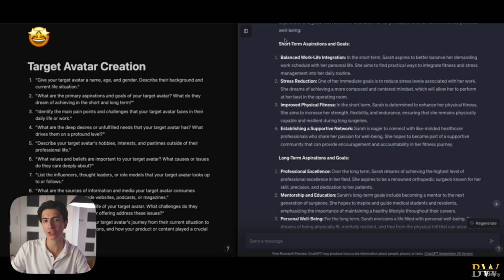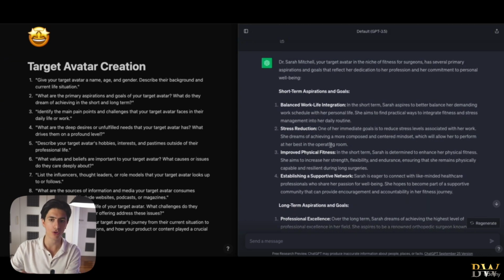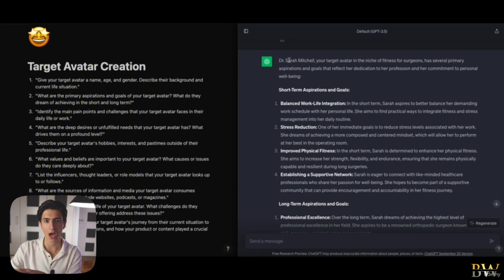That being said, as you can see in the short-term aspirations and goals, our content and our product, if we sell a product around fitness for surgeons, absolutely appeals on stress reduction and improved physical fitness. So we keep this information about our target avatar, Dr. Sarah Mitchell, and as you can see now, ChatGPT knows that this is our target avatar. It knows our niche, which is fitness for surgeons, and it knows her primary aspirations and goals.